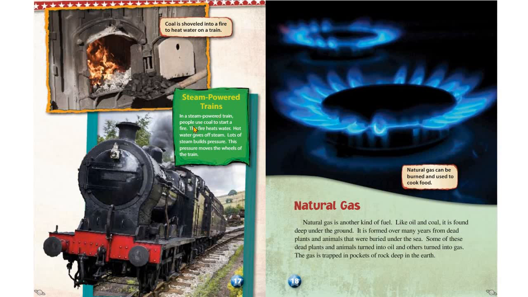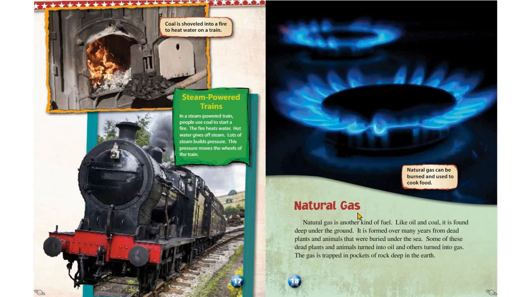Steam-powered trains. In a steam-powered train, people use coal to start a fire. The fire heats water. Hot water gives off steam. Lots of steam builds pressure. This pressure moves the wheels of the train.